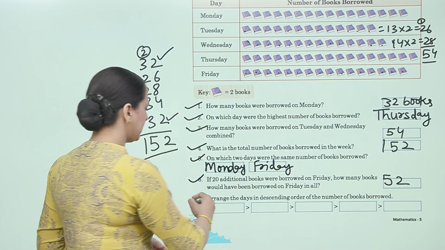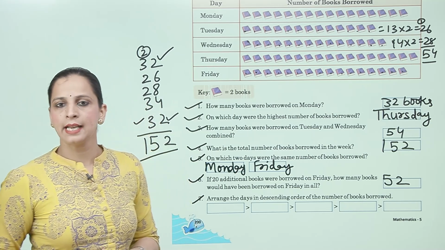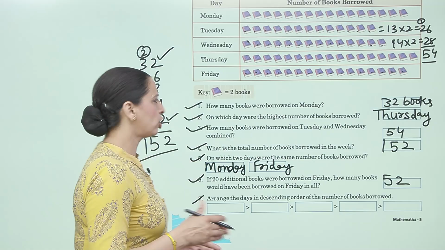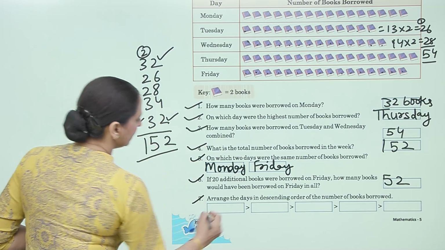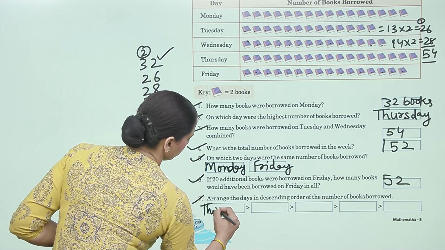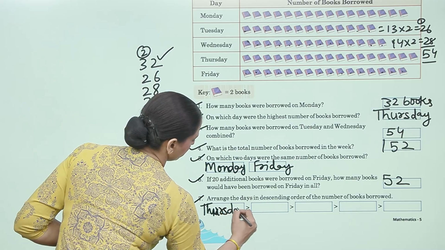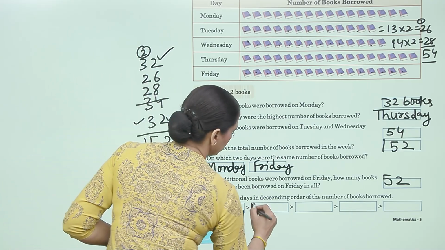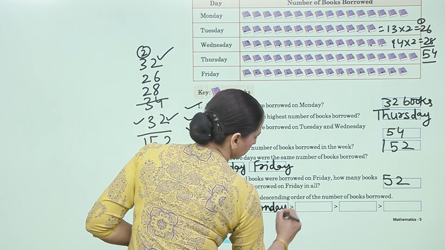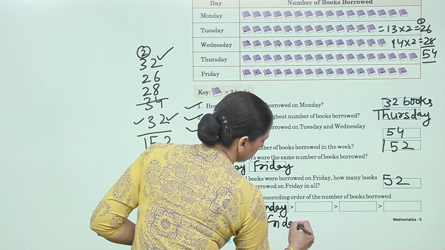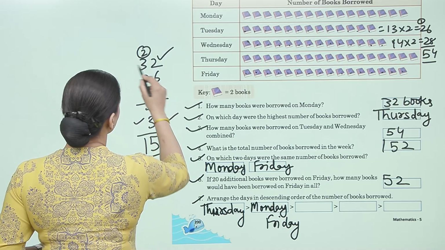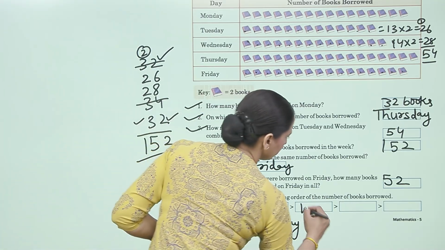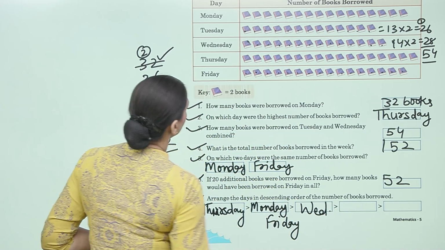Now next, question number 7. Arrange the days in descending order of the number of books borrowed. Arrange the days in descending order. So which is our highest day? That is Thursday. Thursday. After that we have Friday and Monday. Monday and Friday both have equal. Now next is 28. That is Wednesday. Next, Tuesday.